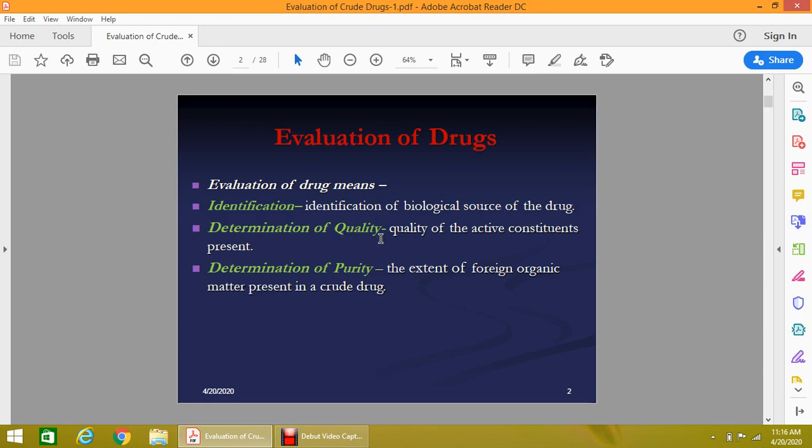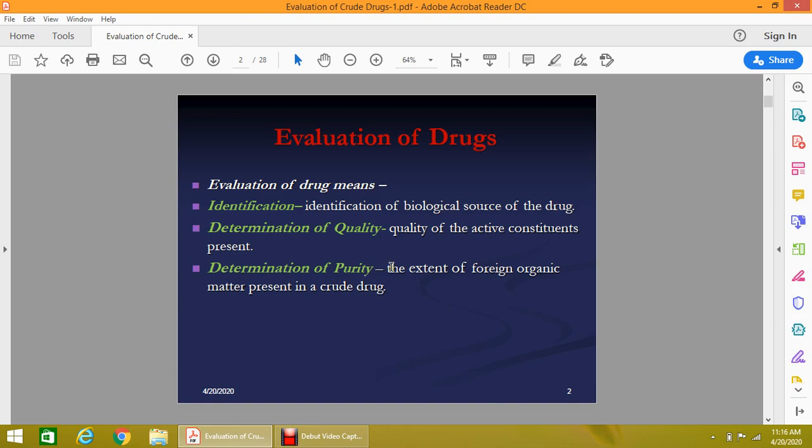The quality of the crude drug means to know about which type of the secondary metabolites are found in a crude drug. The drug containing carbohydrate, protein, these are the primary metabolites, and the secondary metabolites like alkaloid, resins, volatile oil, fixed oil, glycoside, gums, mucilage, etc.